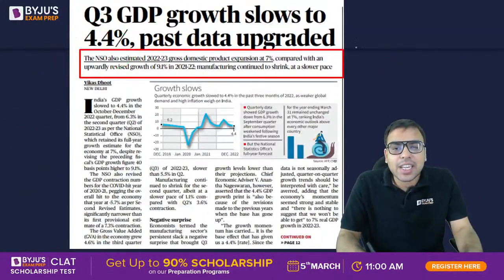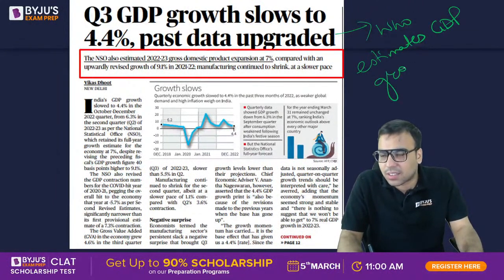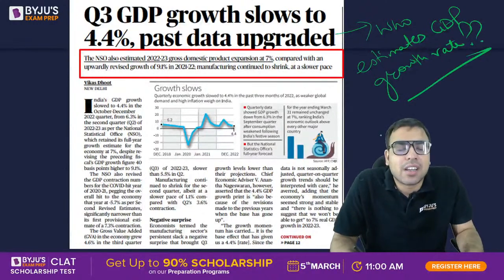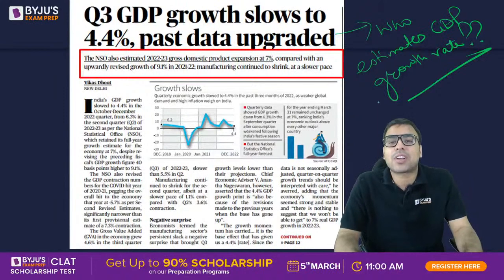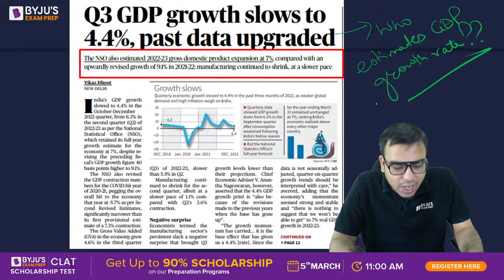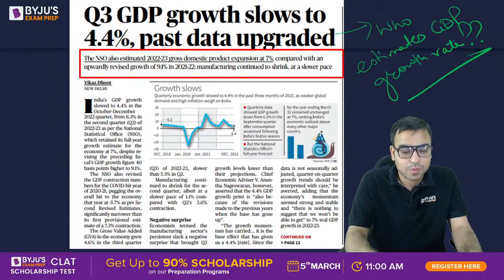Can anyone tell me which organization estimates GDP growth? I have taught this in paid classes, so those who are my paid batch students must be aware which organization under which ministry is responsible for estimating and calculating the GDP growth and GDP data. Can anyone tell me? Good morning everyone. Can anyone tell?